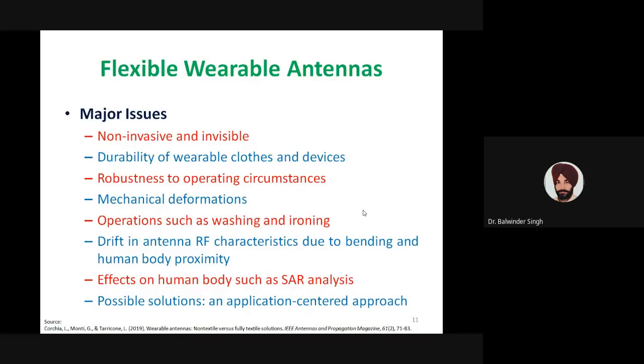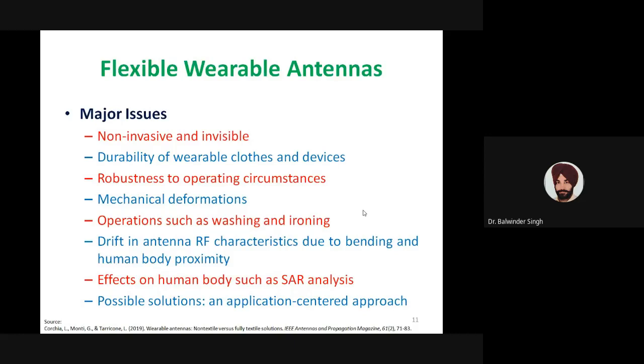These smart clothes will be interacting with the environment of the person who is wearing that particular cloth. But at the same time, there is a major challenge that our antenna should be non-invasive, and it should be invisible to the user or to the person who is interacting with the user of that smart cloth.